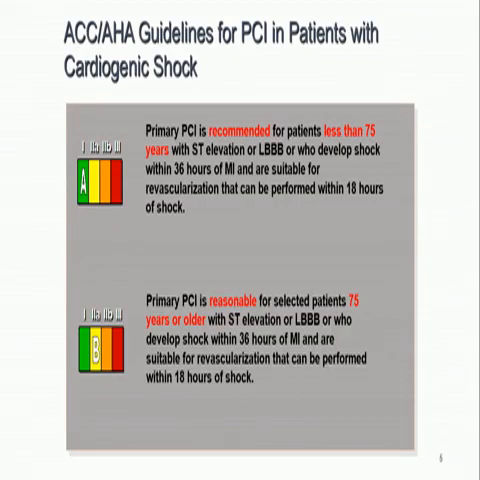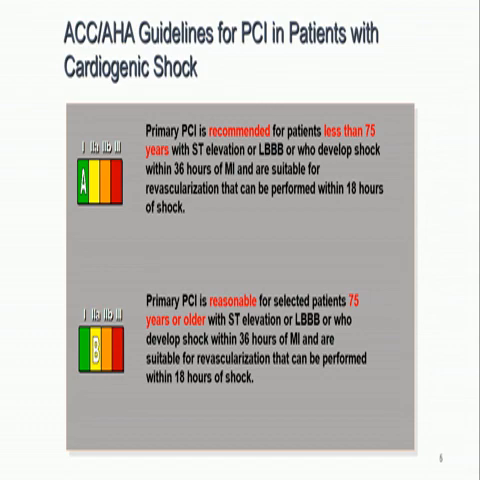Now coming to what the American Heart Association and American College of Cardiology guidelines are for PCI in patients with cardiogenic shock. Grade A recommendation is that primary PCI is recommended for patients less than 75 years with ST elevation or left bundle branch block who develop shock within 36 hours of MI and are suitable for revascularization that can be performed within 18 hours of shock.